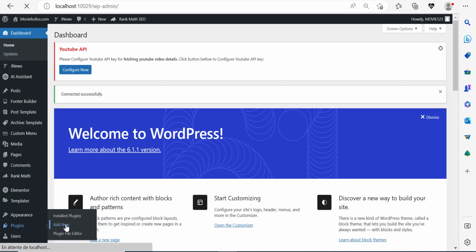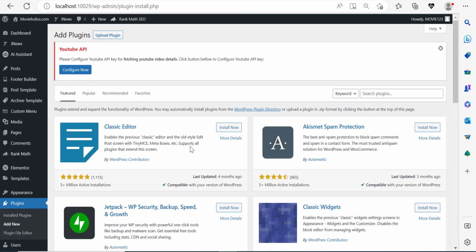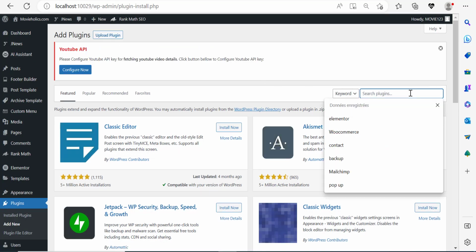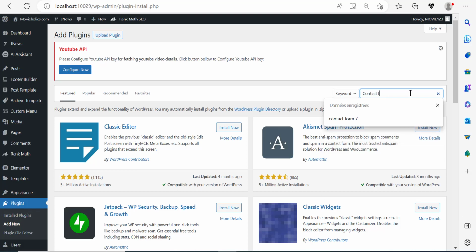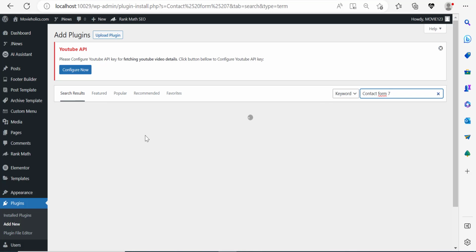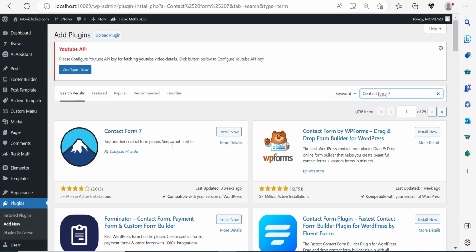So I'm going to go to Plugins, click on Add New, and let us search for Contact Form 7. There are other plugins that you can find like WP Forms, but I'm going to use Contact Form 7. I'm going to search for it. And right here, I'll find it. In fact, I have found it. Takayuki Miyoshi.